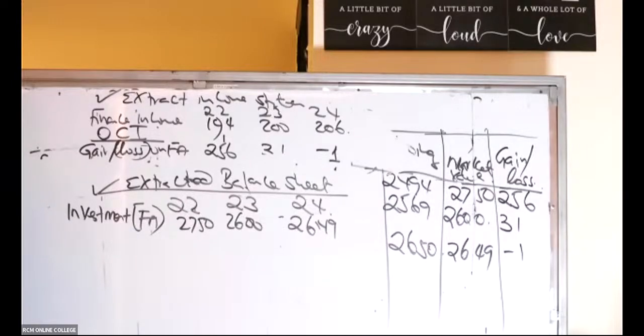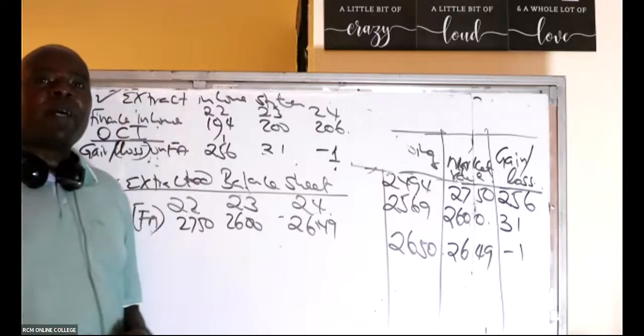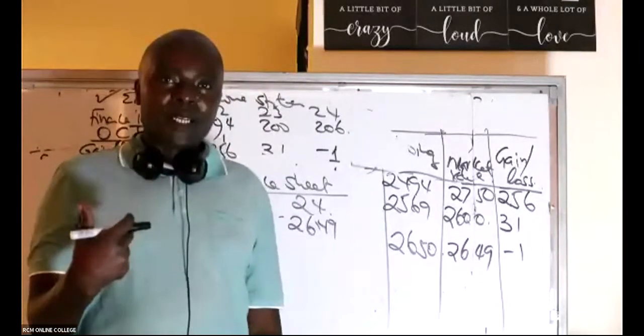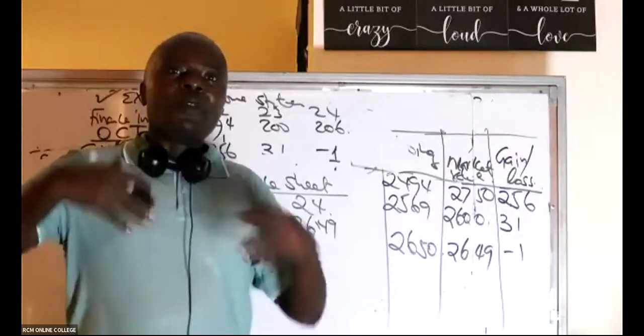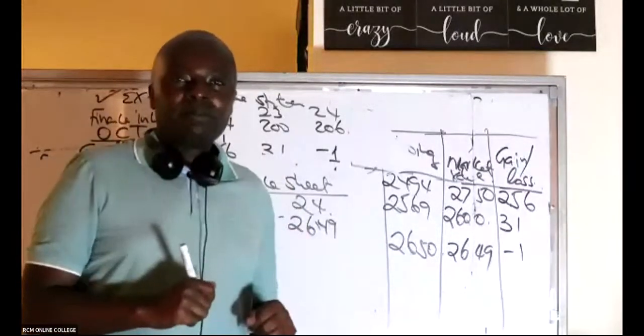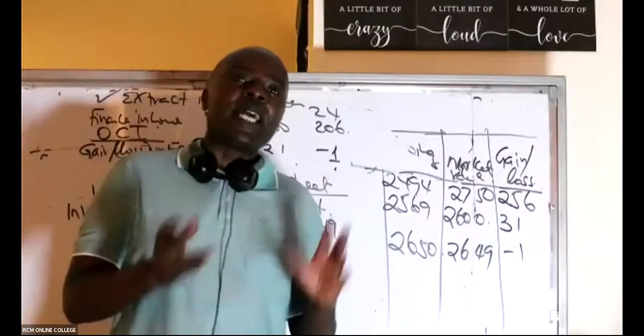A good question there. How do we identify whether it's a finance cost or finance income? Remember, this particular gentleman bought a bond. So you buy a bond, what does it mean? You've given out your money, you have loaned. So you'll be getting an income. It's like the lessor, you'll be getting an income.